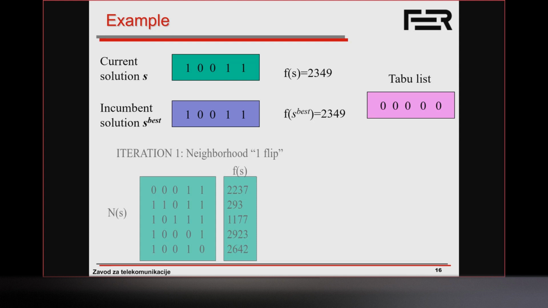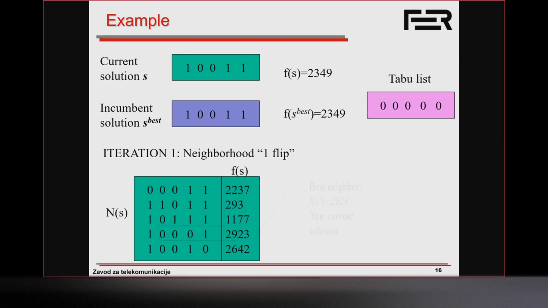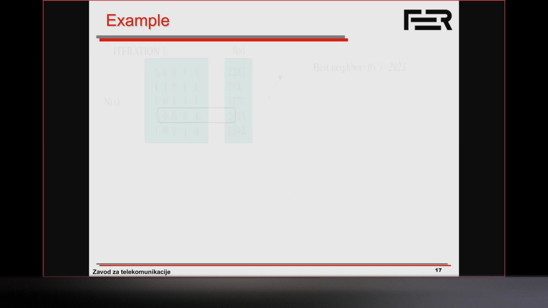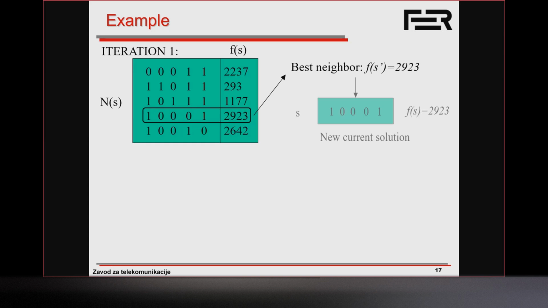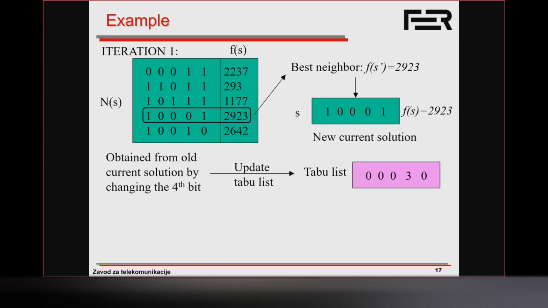So we're trying to maximize our function. We find the best neighbor. In this case, it's better than the incumbent solution that we have. Okay, so our best neighbor is this one. It was achieved by flipping which bit? So we obtained it from the current solution by changing the 4th bit.